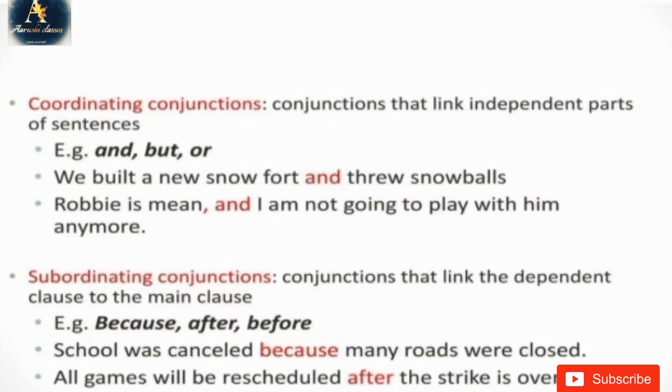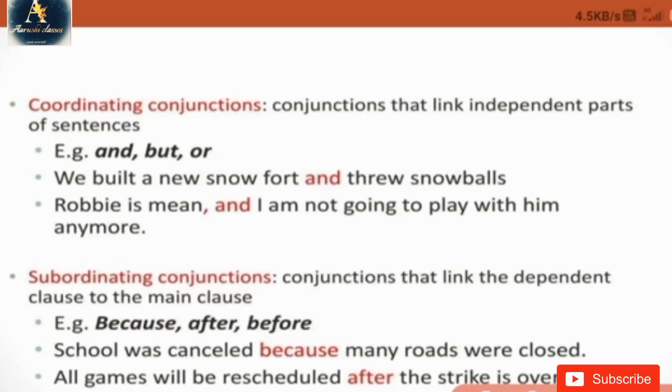Here you can see that because is a linker, it's a connector, it's connecting two different sentences, but both of these sentences are not making sense. Alright?